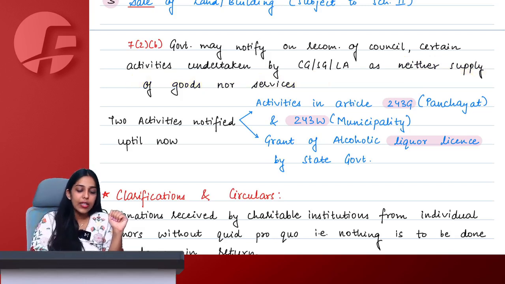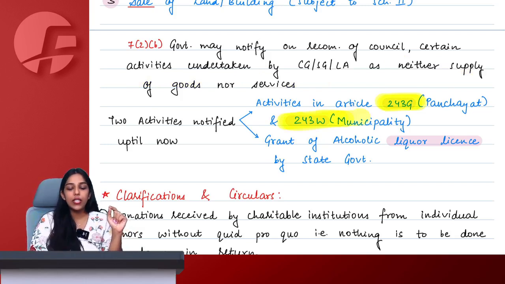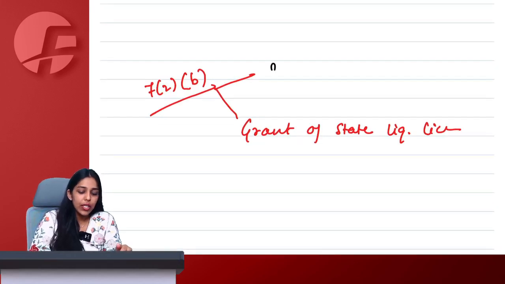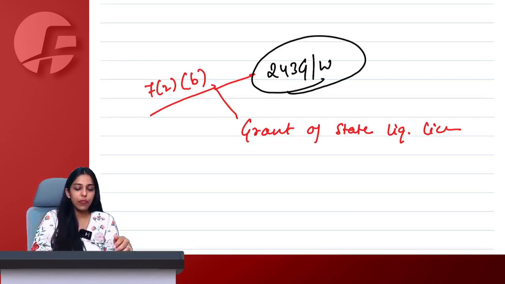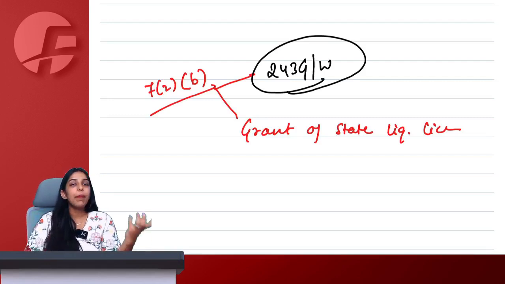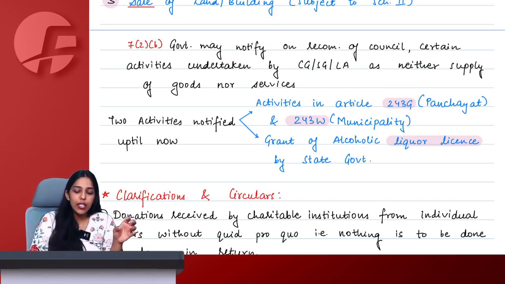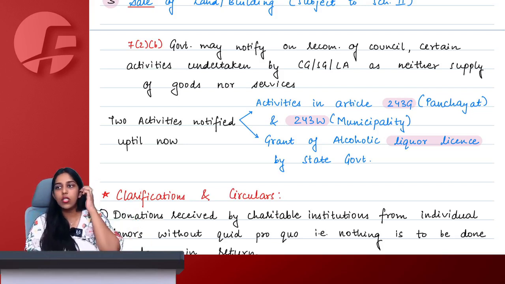Okay, ma'am. And then there are some activities in Article 243G and Article 243W of the Constitution. Ma'am, what are these activities? Article 243G and W. There are some activities like, let's say, repairing of street lights, some normal activities that government carry out as a panchayat or as municipalities. In that case, whatever activities government is doing, because they are mentioned in Article 243G or W of the Constitution, they will also not be treated as supply of goods, not supply of service, and therefore no GST applicable.